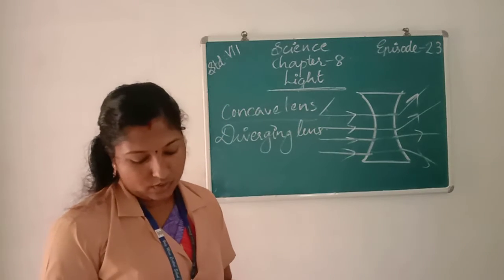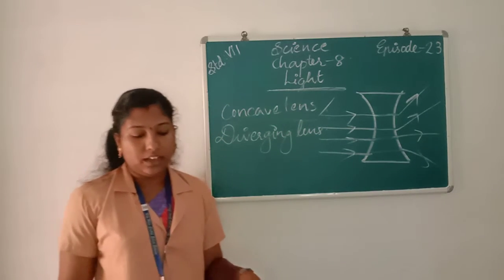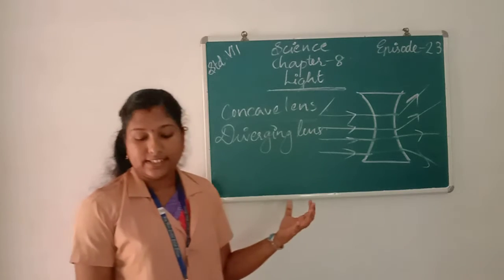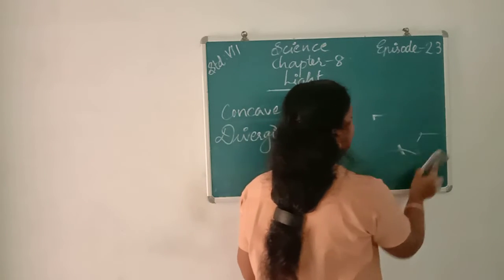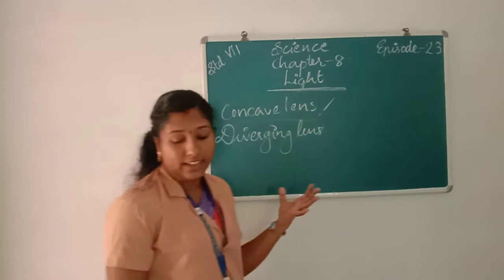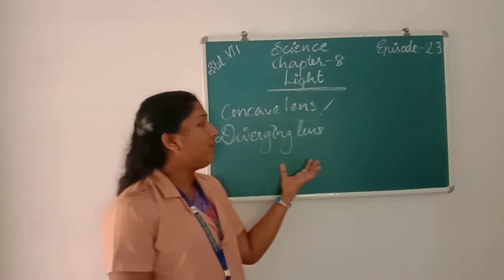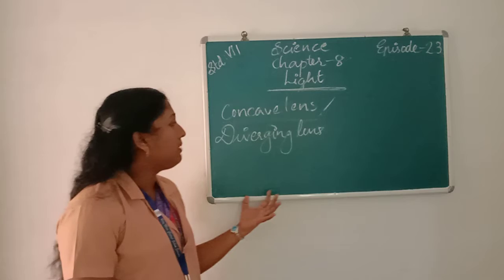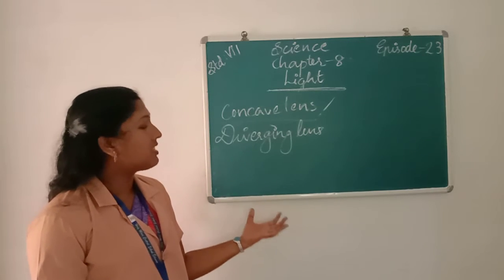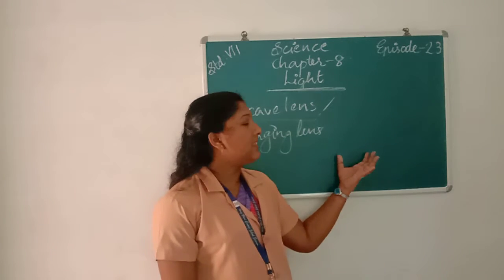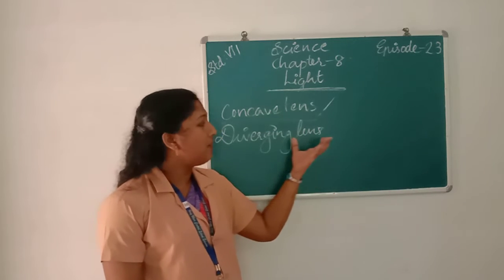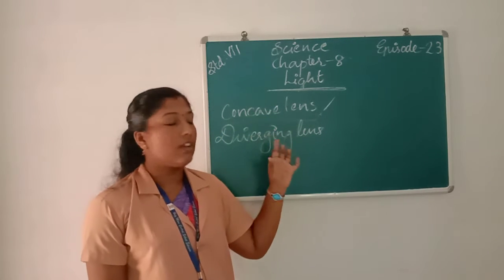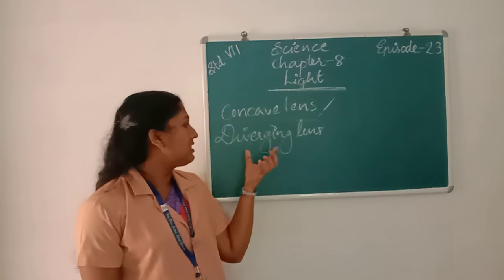Diverging lens. Okay, once again about the concave lens. Concave lenses are thinner at the middle than at the edges. If a light ray passes through a concave lens, the light rays diverge from the lens after refraction. So it is also called a diverging lens.